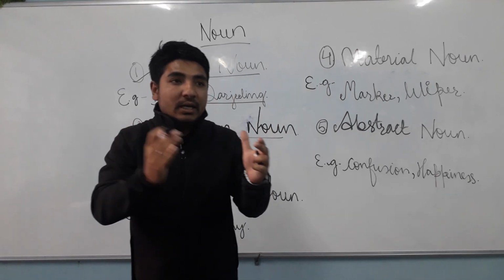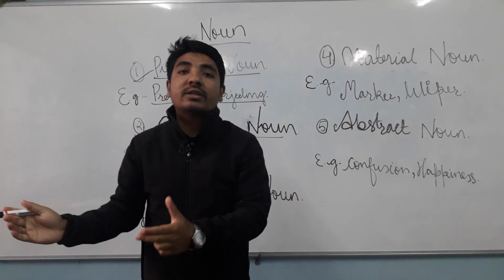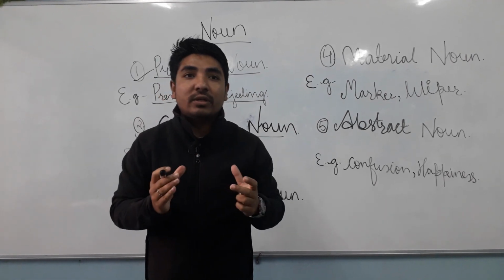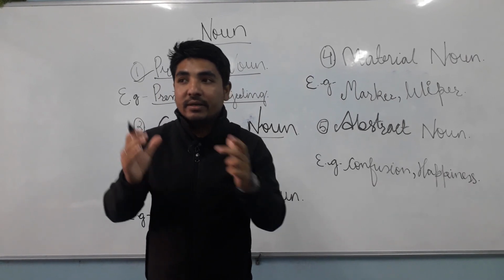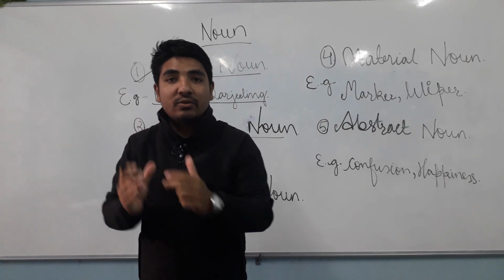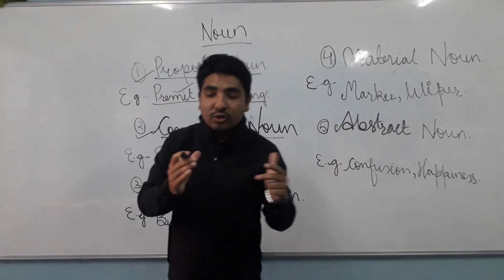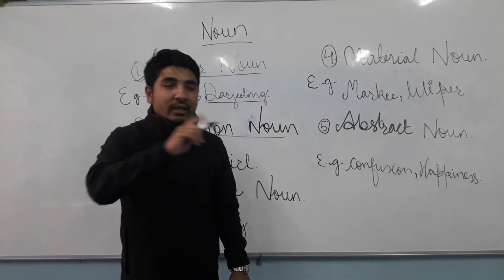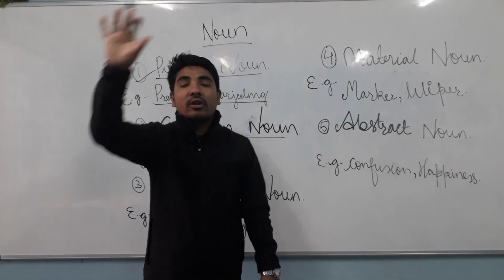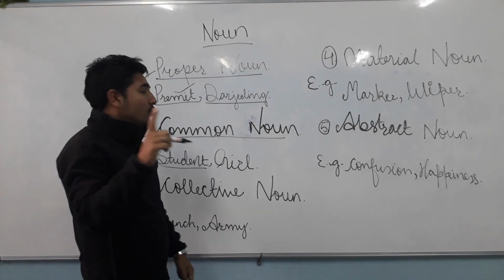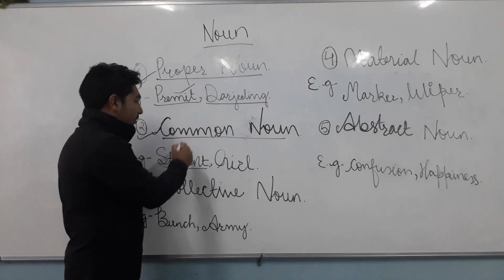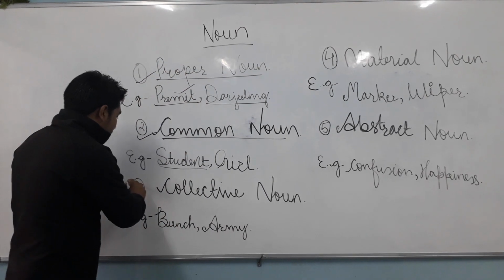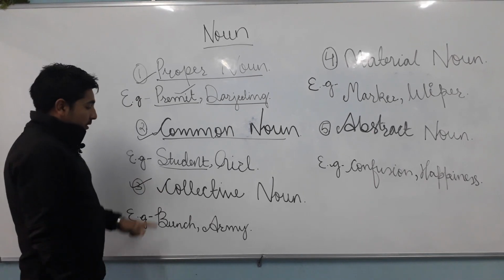It can be a 5 years old student, a 10 years old student. It can be a research student. It can be a school student, a college student. But in one name, it will carry all of them. So in one group, everybody will come. This is common noun.